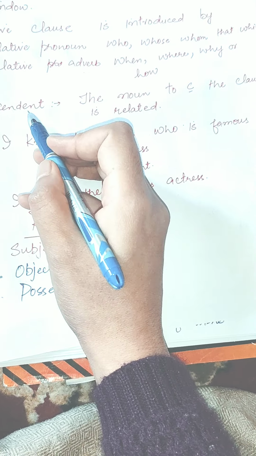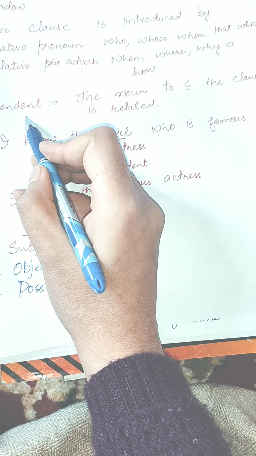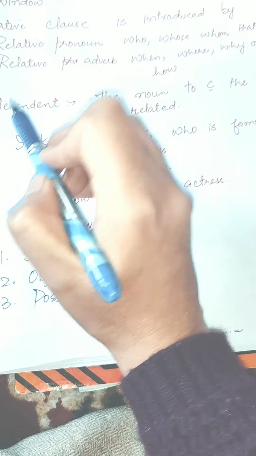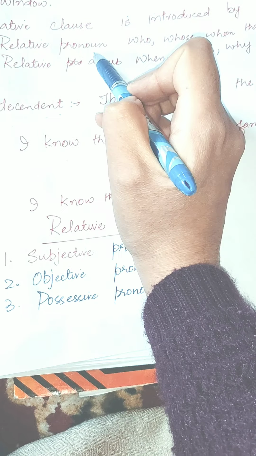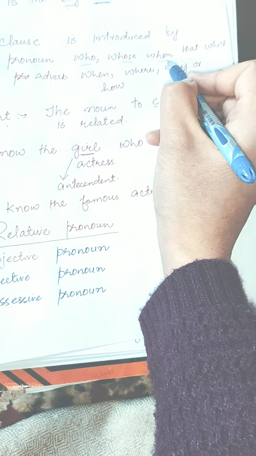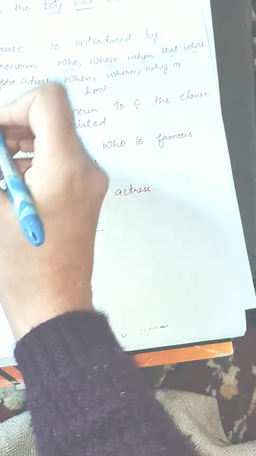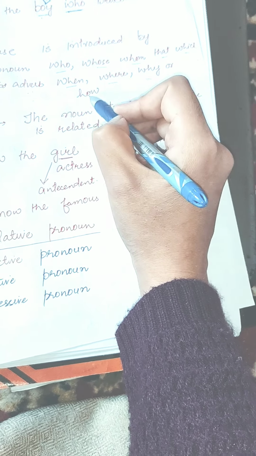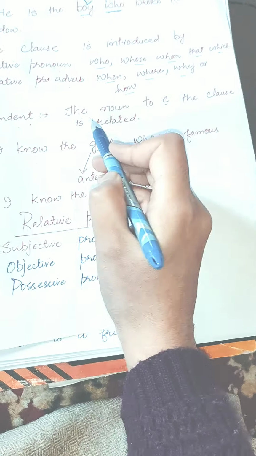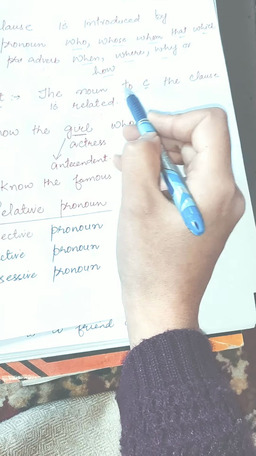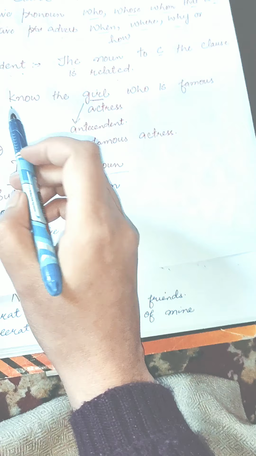And an antecedent. Relative pronoun, relative adverb, antecedent. Relative pronouns include the words who, whose, whom, that, and which. Relative adverbs contain when, where, why, or how. And the antecedent is the noun to which the clause is related.